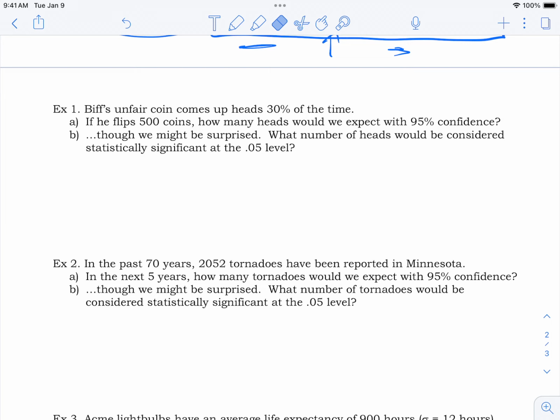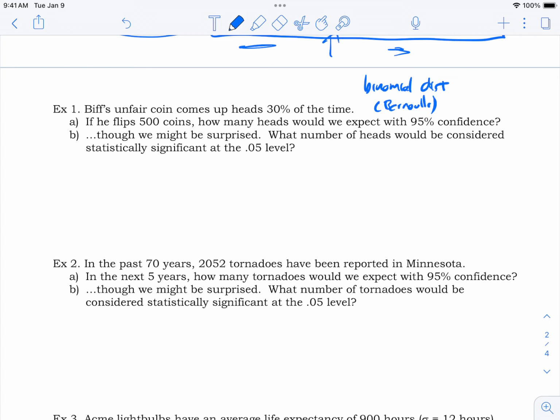Pardon me. That would be a binomial. Come on, pen. That would be a binomial distribution. Remember, it's Bernoulli trials. It's the old, hey, I'm going to repeat something over and over. In this case, I'm going to flip a coin over and over. The probability of success is going to be the same every time, 30% every time. And, you know, that kind of stuff. Fixed number of trials, whatever you want to say.